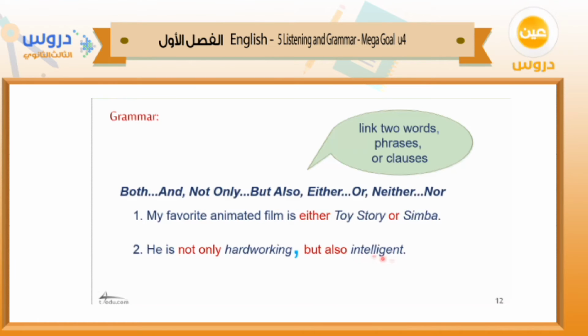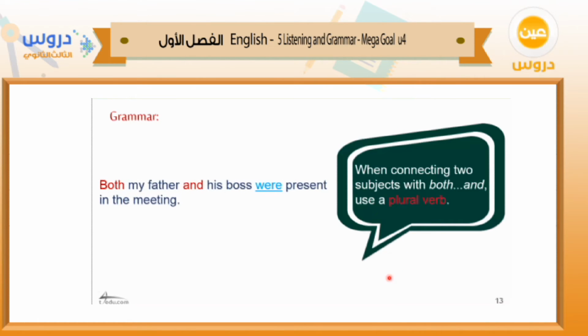Here we use the paired conjunction. What about both and? Both and is the third paired conjunction. Both goes with and. So: both my father and his boss were present in the meeting. We link two nouns, my father and his boss. When connecting two subjects with both and, we have to use a plural verb.